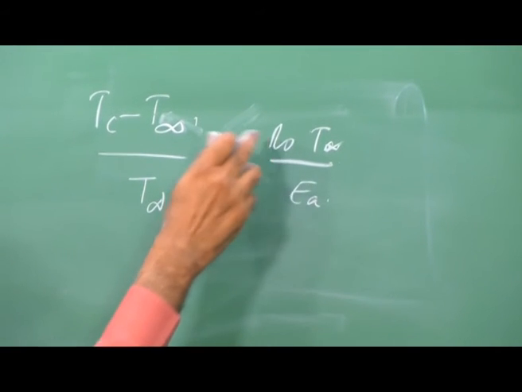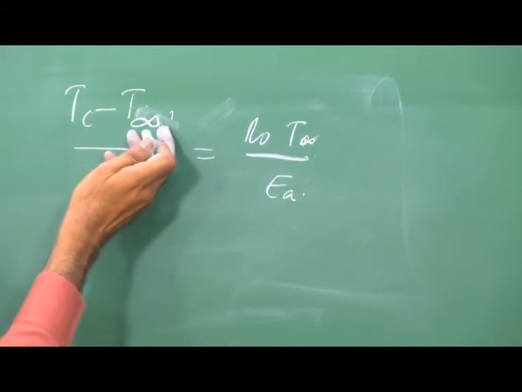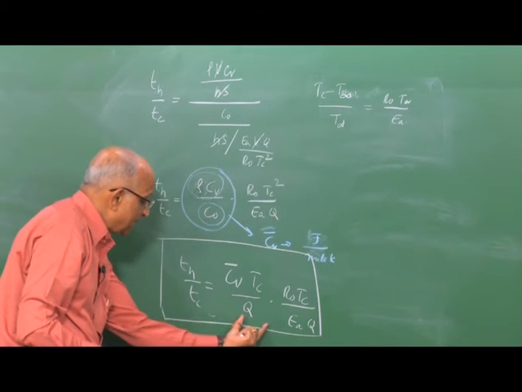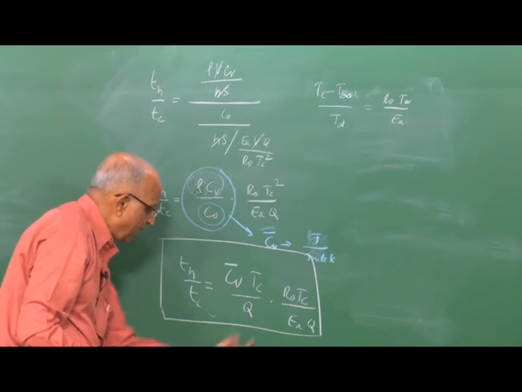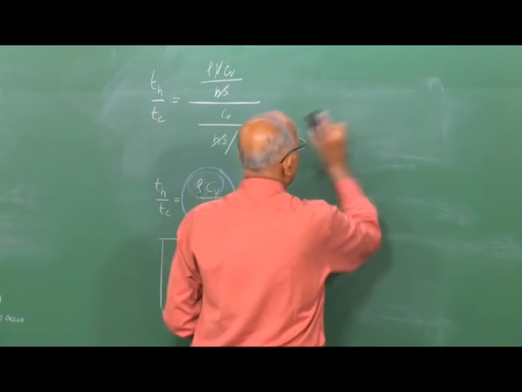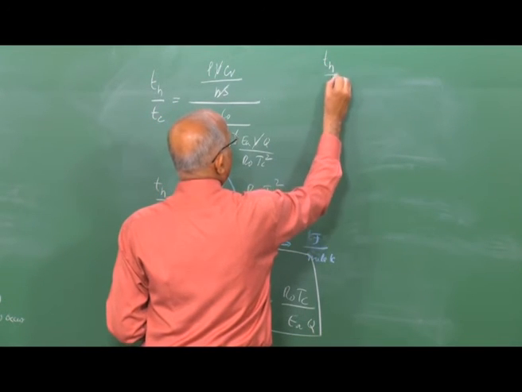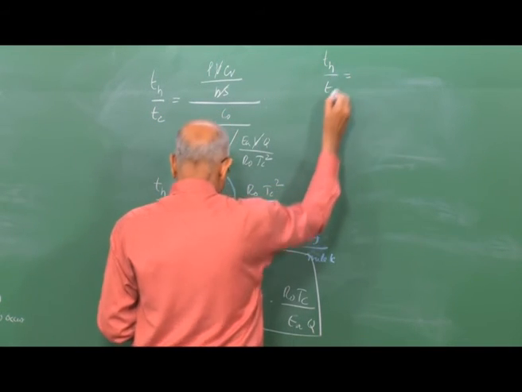Therefore, we said when the activation energy is very large, Tc is almost equal to T ambient, and therefore I can simplify this expression, because we are interested in trends, we are not working out a numeral.